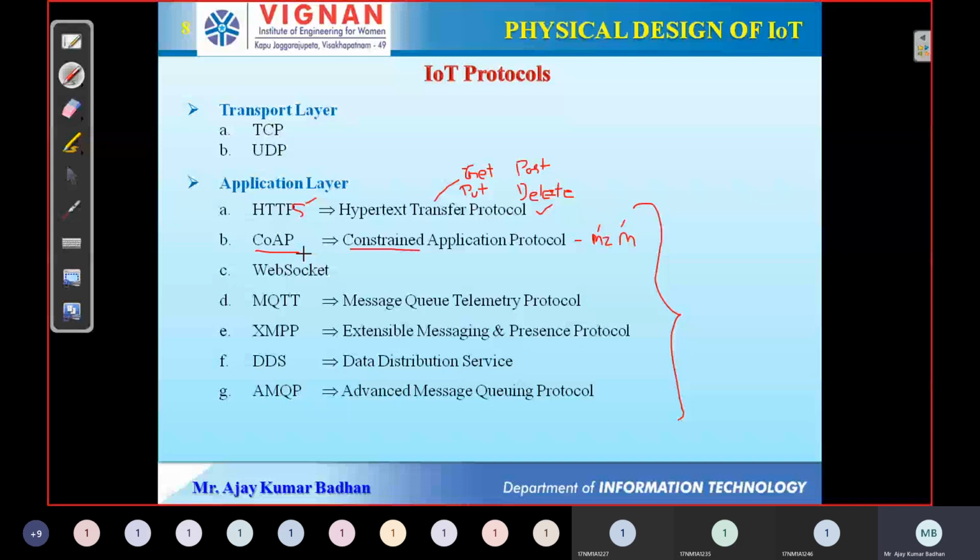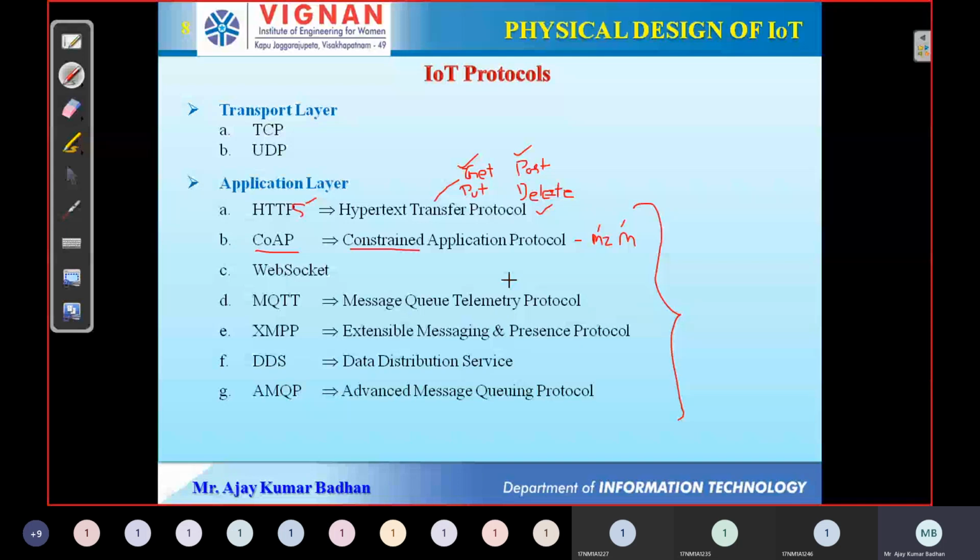This is also similar to HTTP. It has the same methods: GET, PUT, POST, DELETE. All these methods are used by this protocol. And mostly it uses a client-server architecture. Remember, mostly everyone uses a client-server architecture. All the applications and protocols we are discussing here use the client-server architecture.